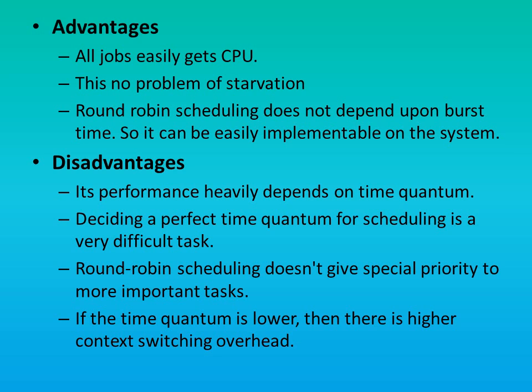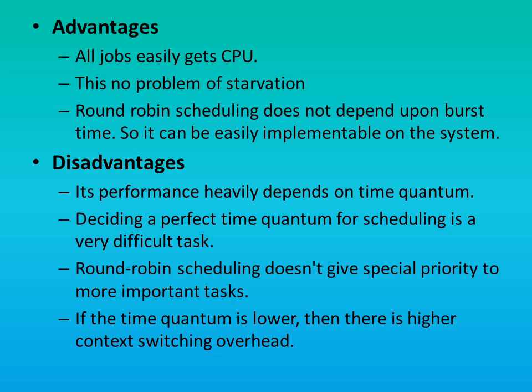Disadvantages. First, the performance of round robin algorithm depends heavily upon quantum time. Second, deciding a perfect quantum time for scheduling is very difficult because if the quantum time is lower, then there is higher context switching overhead.